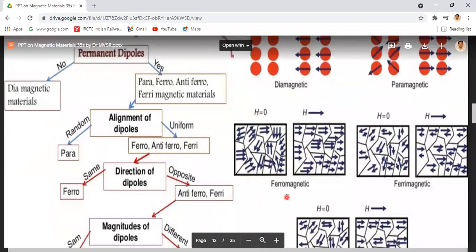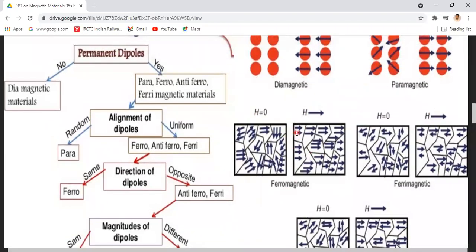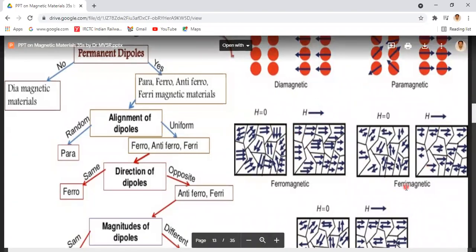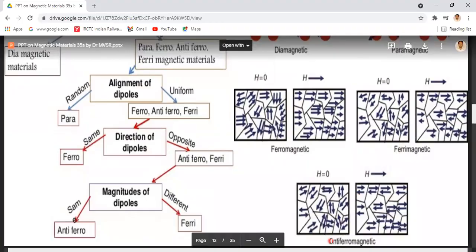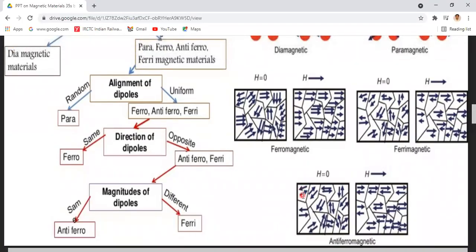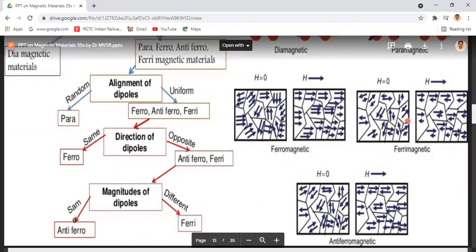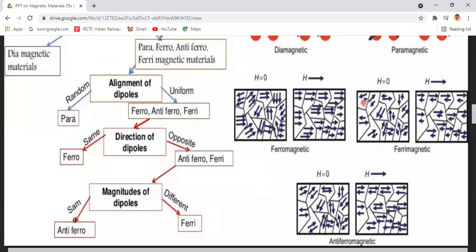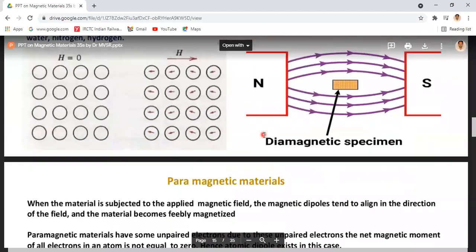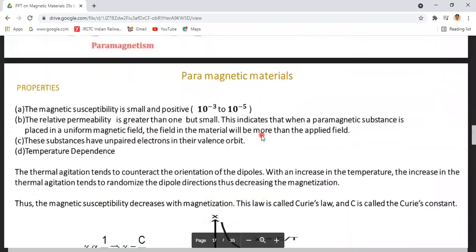Whereas in ferromagnetic materials, all the dipoles are oriented in the same direction, which is the direction of the applied magnetic field. In antiferromagnetic materials, all the dipoles have the same magnitude but are oriented in opposite directions. Whereas in ferrimagnetic materials, the neighboring dipoles have different magnitudes but are oriented in opposite directions. So that is the classification of these magnetic materials.